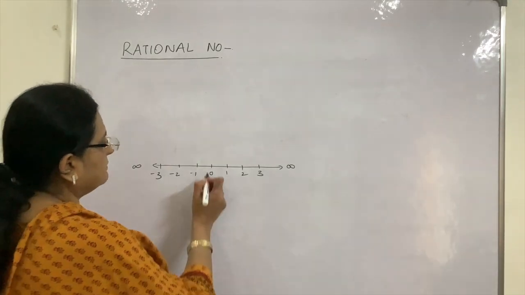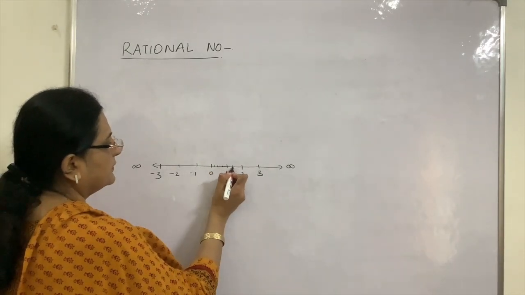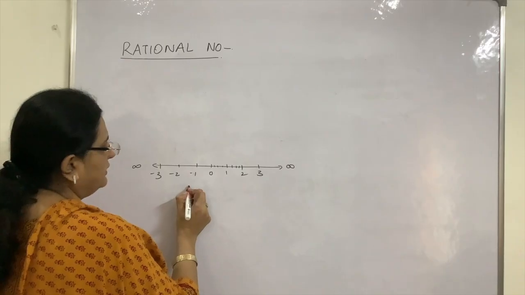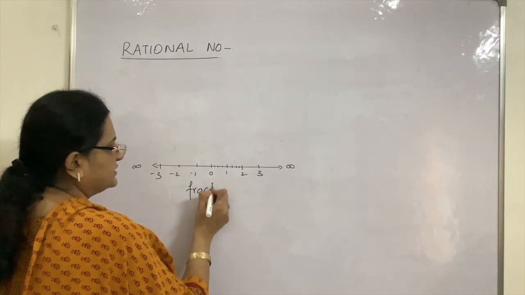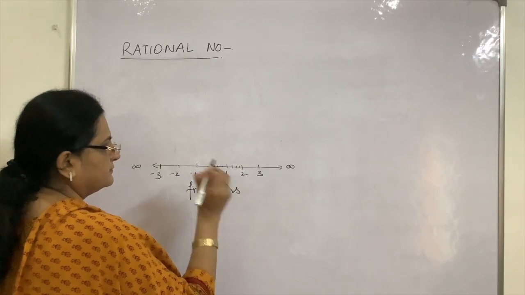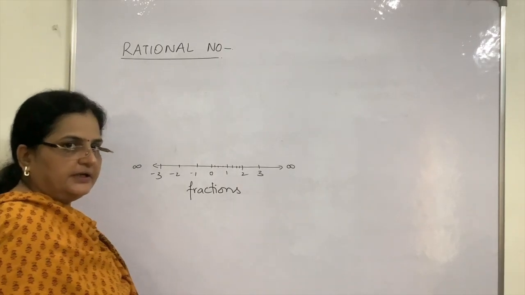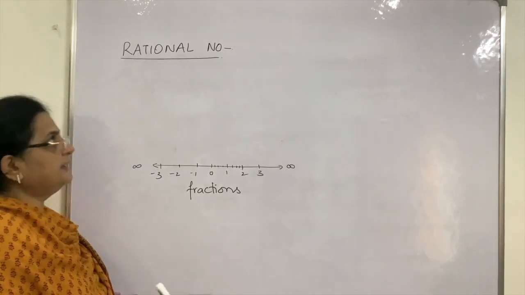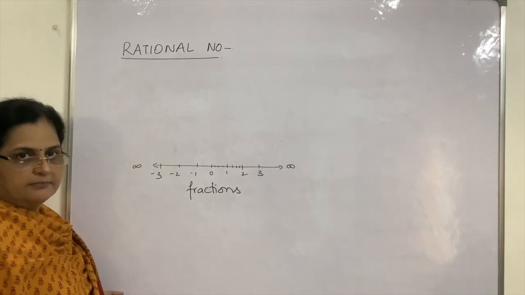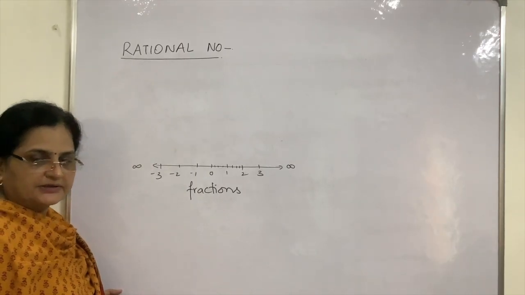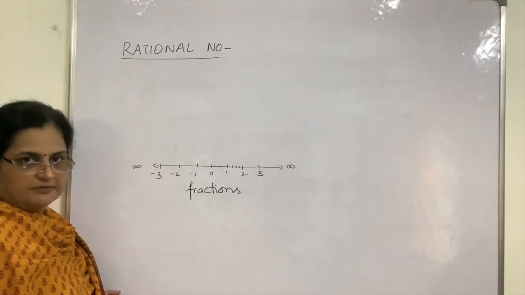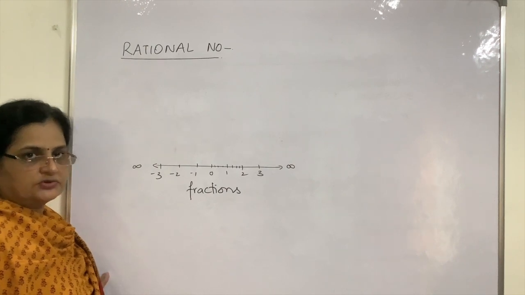But what about the numbers in between, or what we call fractions? So in integers, if we include fractions, then it gets another name, which is known as rational number. So rational number will include fractions also.